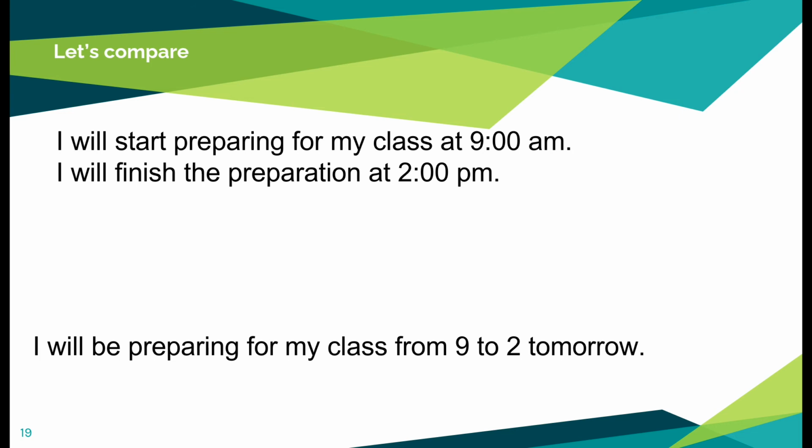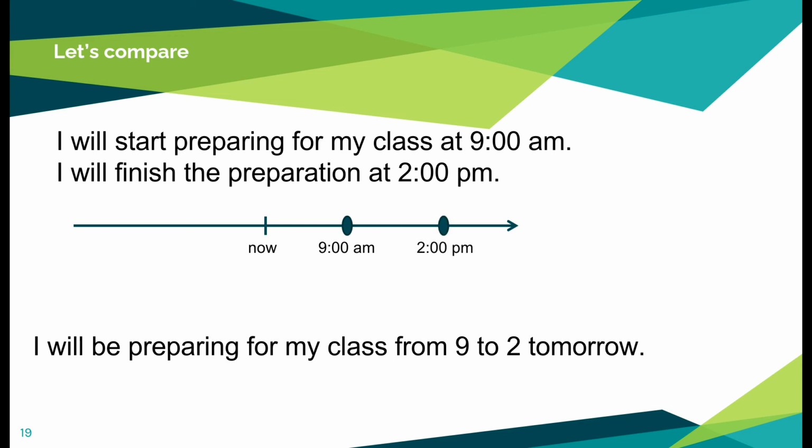Let's compare the future indefinite tense with future continuous tense. If this is now, and I'm talking about some future time, that is 9 o'clock, the sentence would be, I will start preparing for my class at 9 a.m. And then another point in time, in the future, I will finish the preparation at 2 p.m. And when I have to talk about points of time in the future, I use the future indefinite tense.